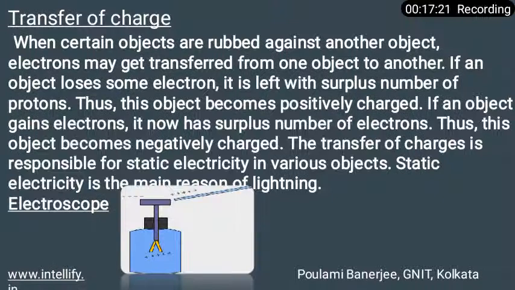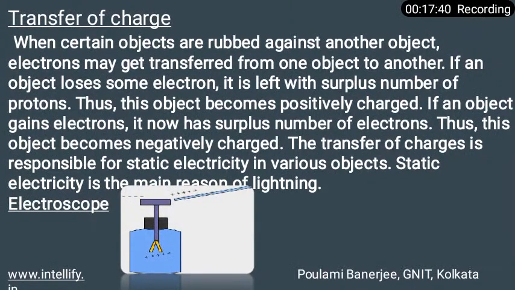So what basically happens in the electroscope is that when the brass of this device is touched with a charged object, electric charge gets transferred to the gold leaves through the rod, and this results in the gold leaves moving away from each other. This happens because both the leaves have similar charge.